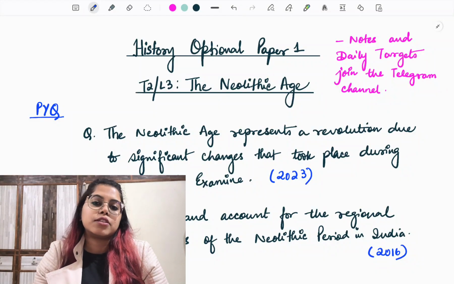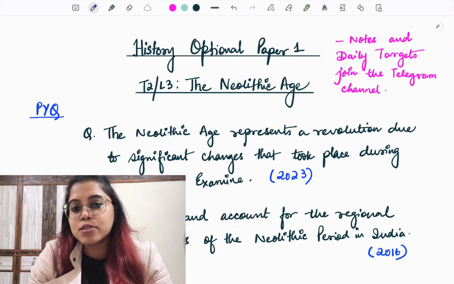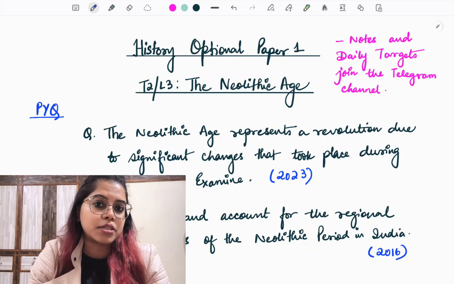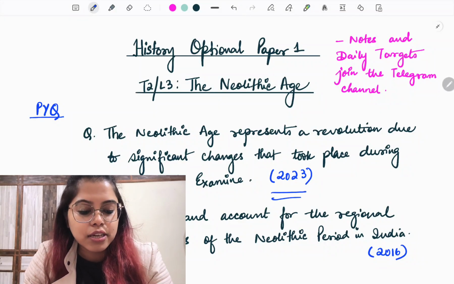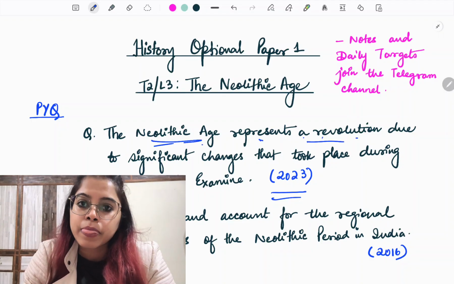Now today we are going to cover the topic of the Neolithic Age, for which V. Gordon Childe had said that this was an age where man made himself, and it is based on this observation that in the year 2023 UPSC had asked this question, that Neolithic Age represents a revolution.